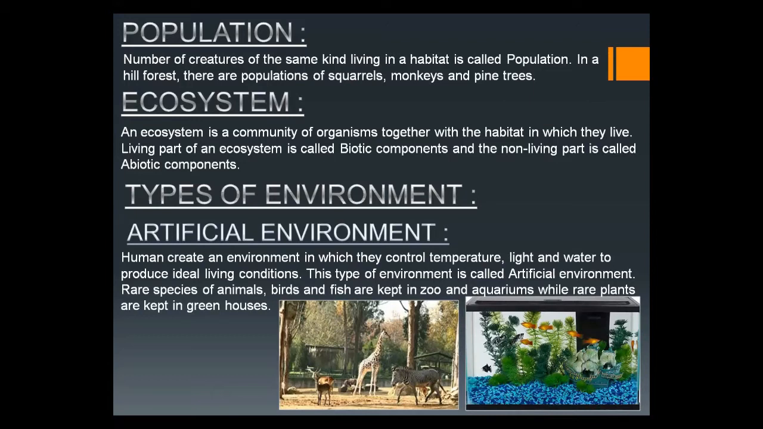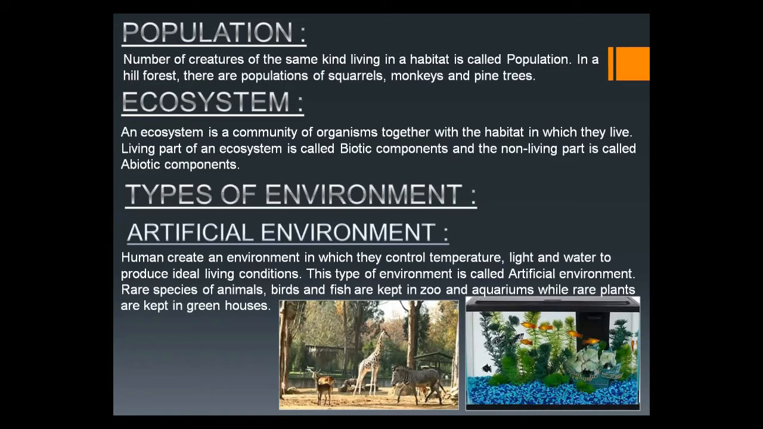Yes. Now come to environment. There are two types of environment: artificial environment and natural environment. Firstly, focus on the artificial environment. As you understand from the name, the artificial environment is the man-made environment, the environment which is made by man. And why does man need to develop an environment? Actually, we find some living organisms which are going to be rare, which are endangered or going to be extinct, or we want to study them.